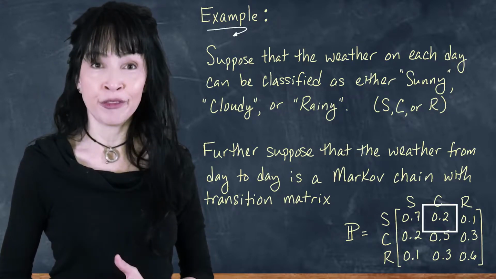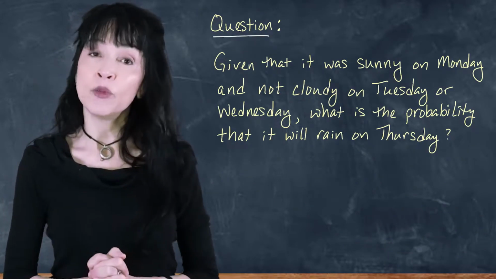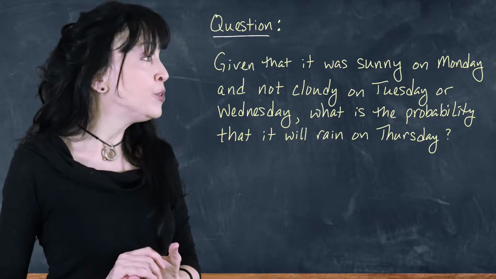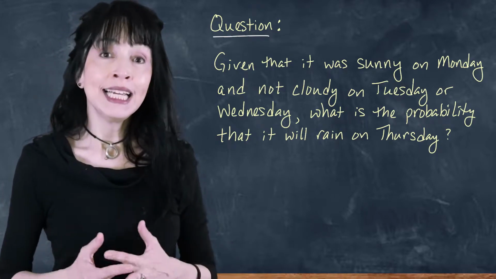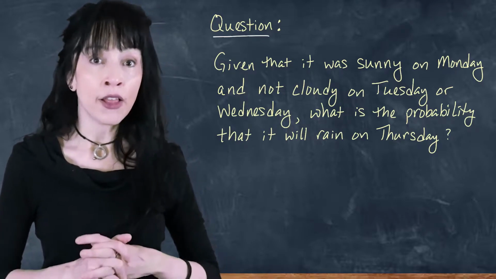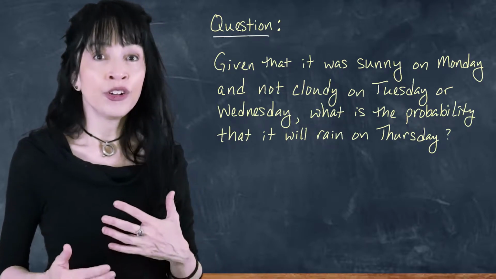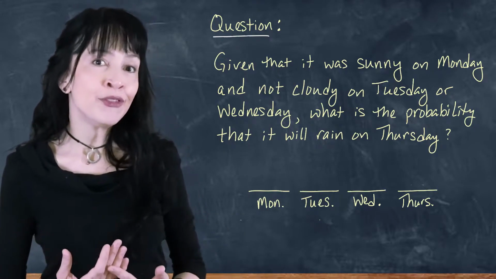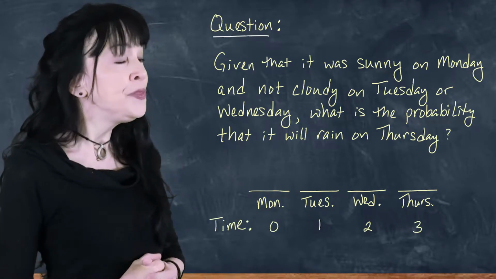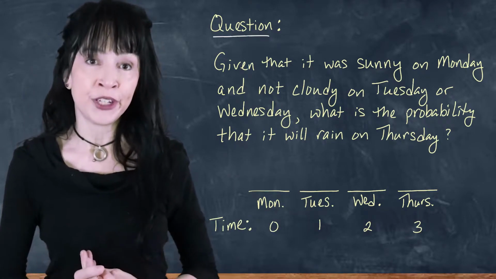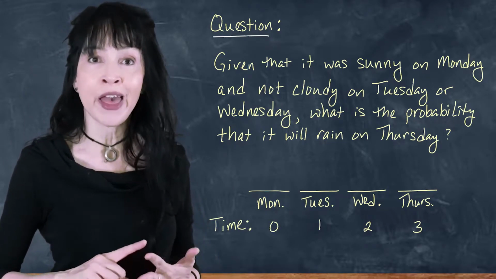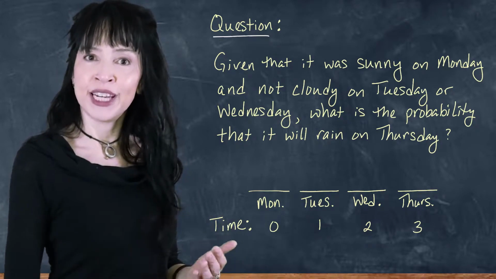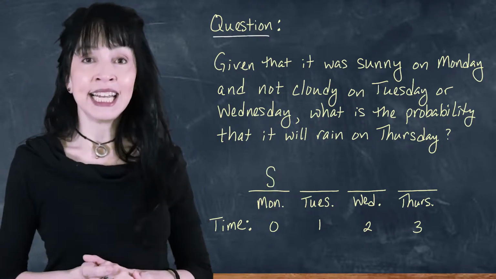So I have a question for you. Given that it was sunny on Monday of this past week and not cloudy on Tuesday or Wednesday, what is the probability that it will rain on Thursday? So our starting time point here is Monday. And in the language of Markov chains, I'm going to call that time 0. So here are some slots representing time 0, 1, 2, and 3, or equivalently day Monday, Tuesday, Wednesday, and Thursday. And I do know that it was sunny on Monday.